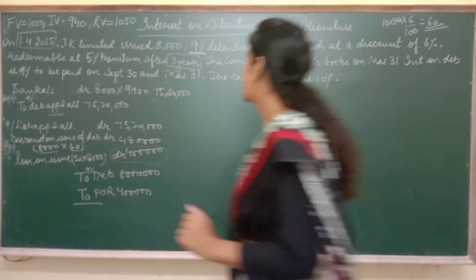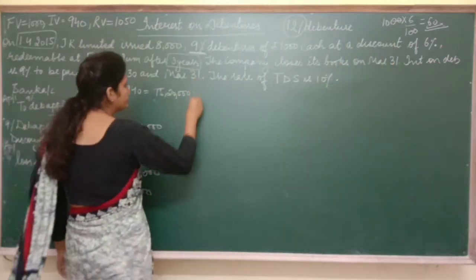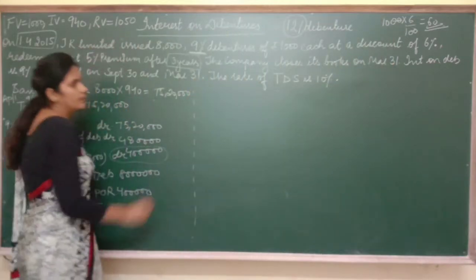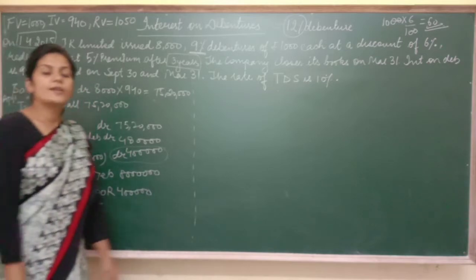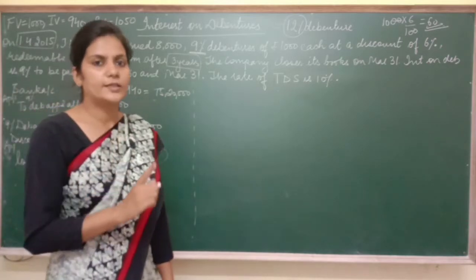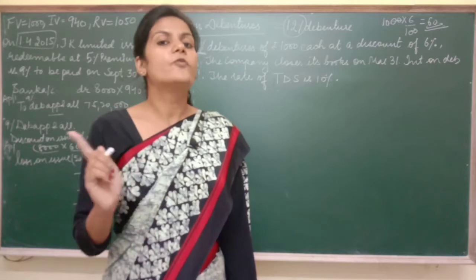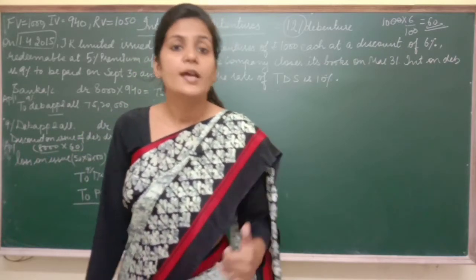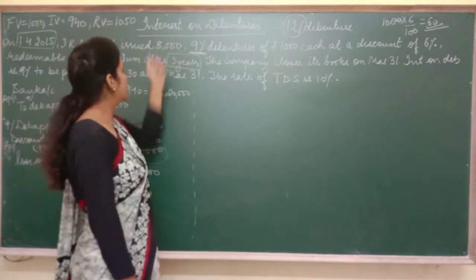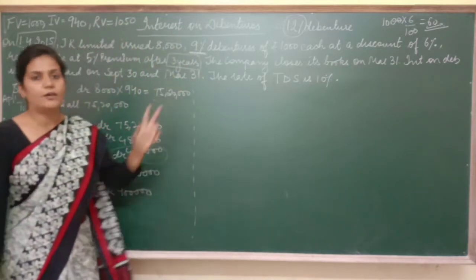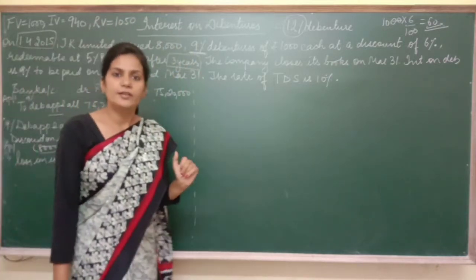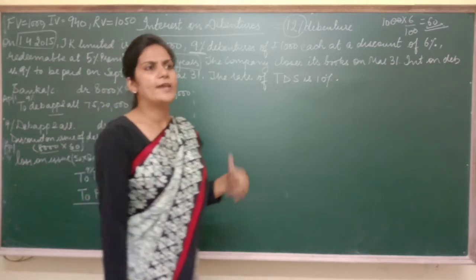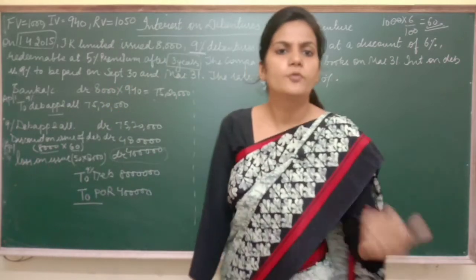Now see, this entry is new. As I told you, interest on debenture is a loss for the company, but income for the debenture holder. Now, as you know, we have to pay this interest on debenture half yearly, means 2 times in a year. So what kind of expense or loss is this?